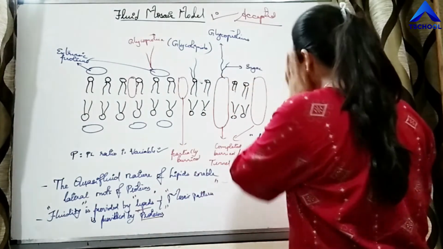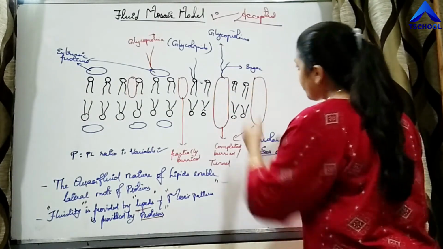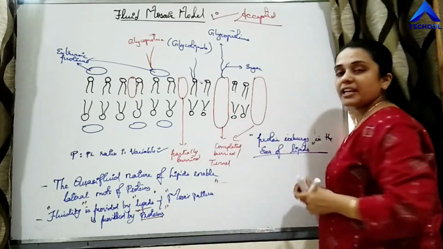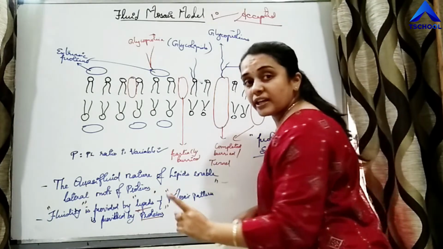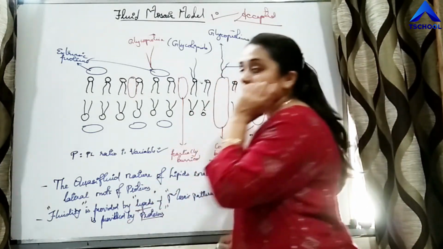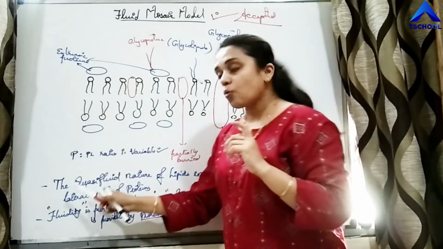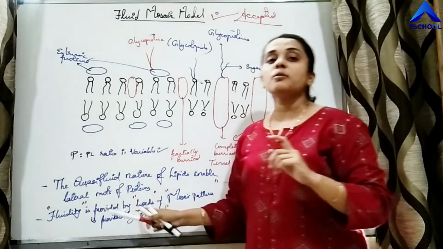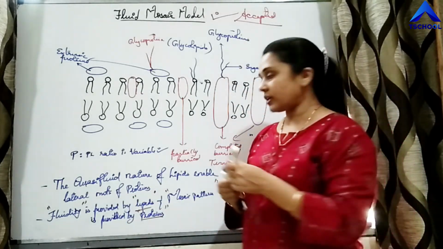One more thing, students, that this fluid mosaic model was accepted. This was the phrase which was used. The fluid nature is provided by lipids and mosaic pattern is provided by proteins. The quasi-fluid nature of lipids enables the lateral movements of the proteins, right?